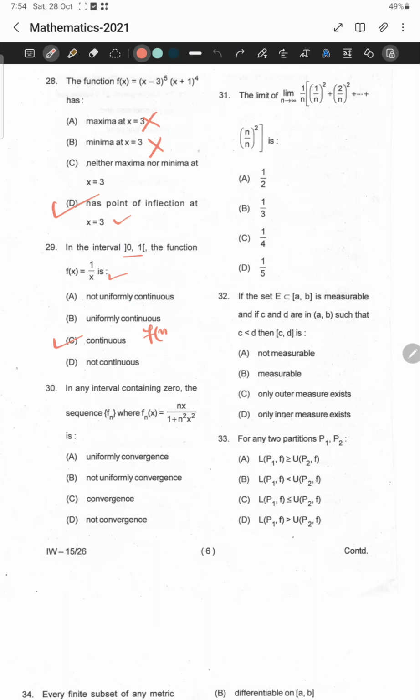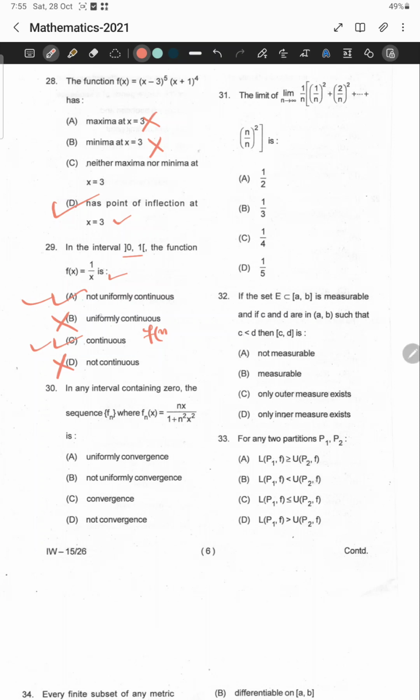The options are: not uniformly continuous, uniformly continuous, continuous, not continuous. It is a continuous function, so not continuous is false. Not uniformly continuous is true, uniformly continuous is false, and continuous is also true. These two things are creating a problem, but we have to check what is the more appropriate answer, because not uniformly continuous and continuous are both correct, but here the option is giving two answers.